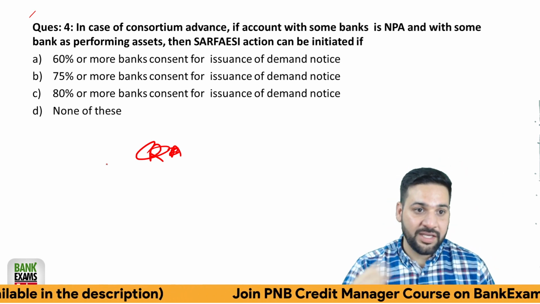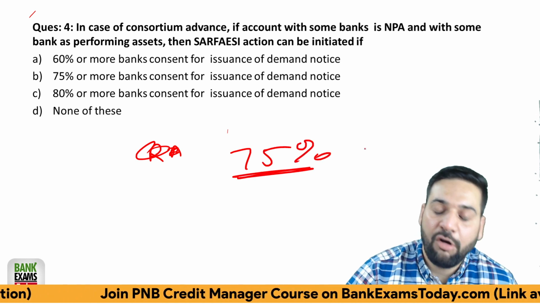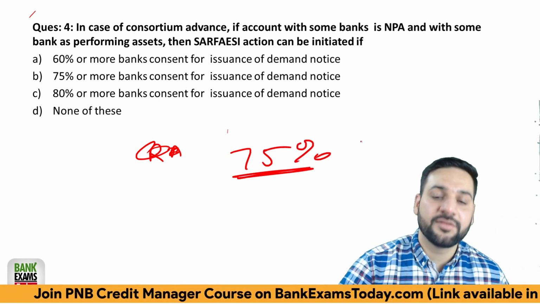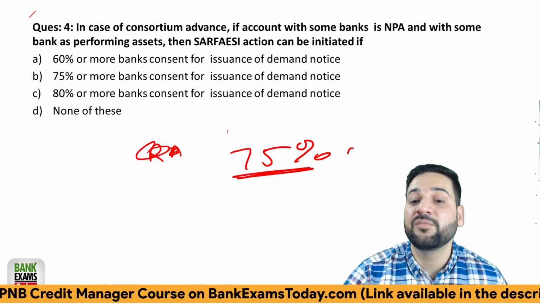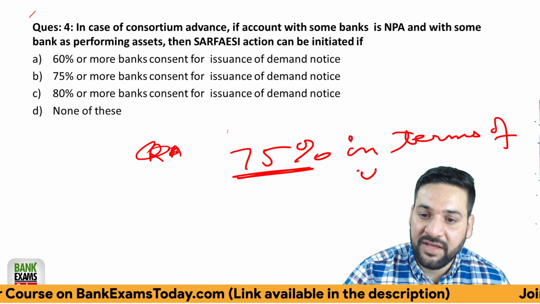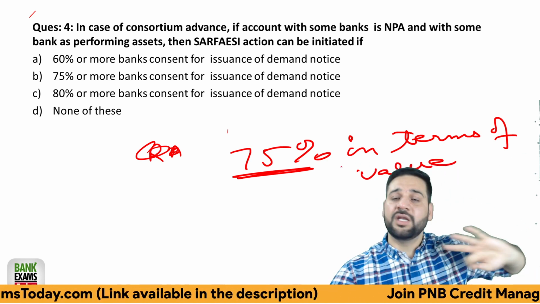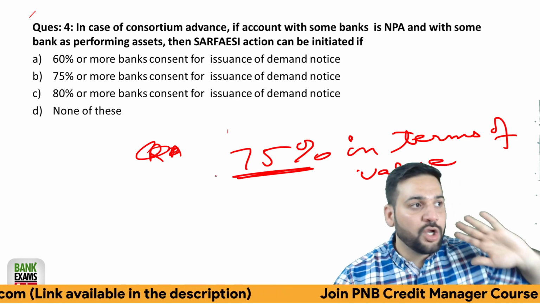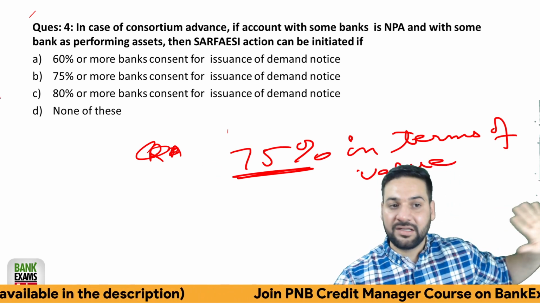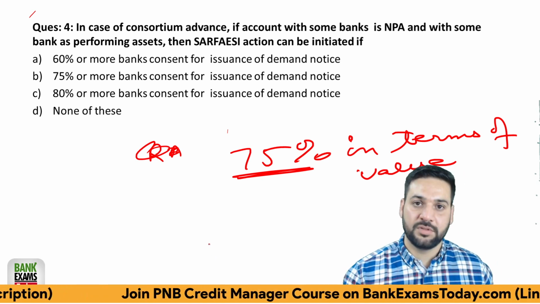So in case 75% of the lenders, 75% in terms of value, decide that yes, we need to issue the demand notice, we need to do the proceedings of the SARFAESI Act, then the rest of the 25% of the lenders need to obey them, right?